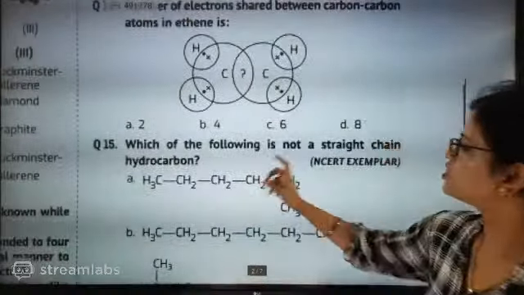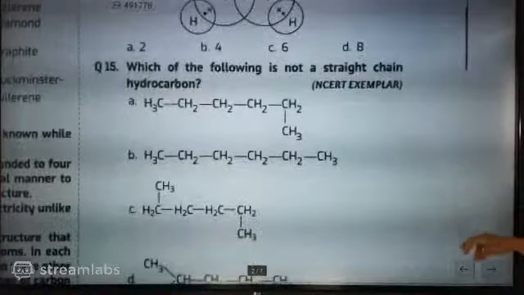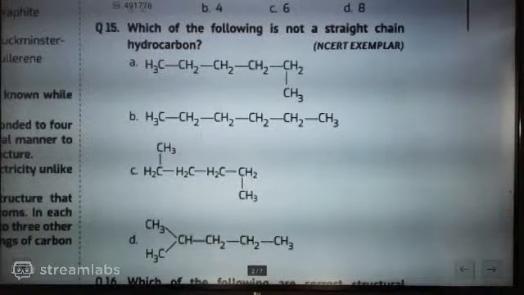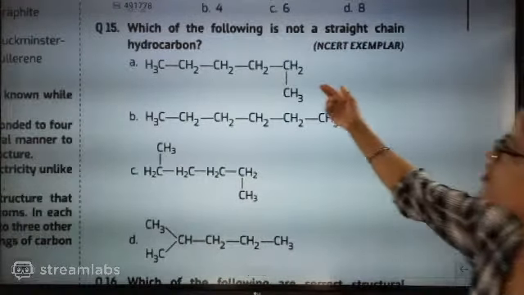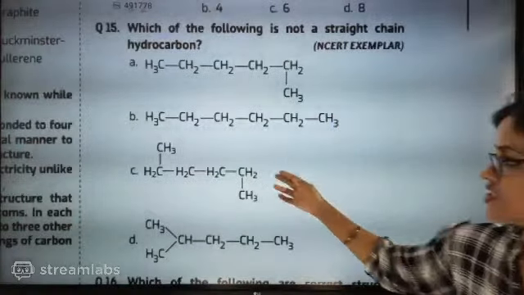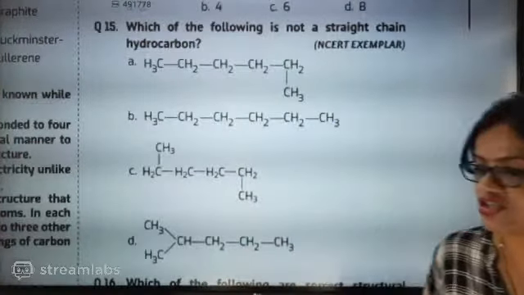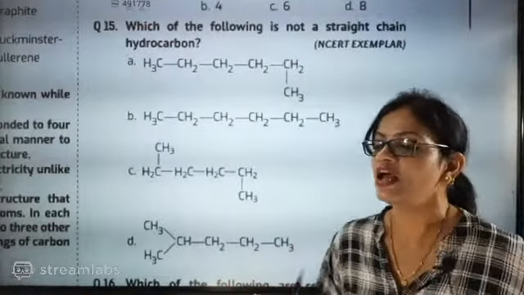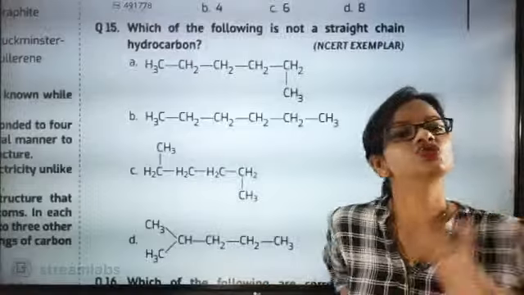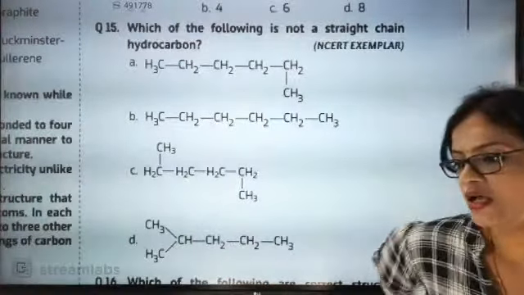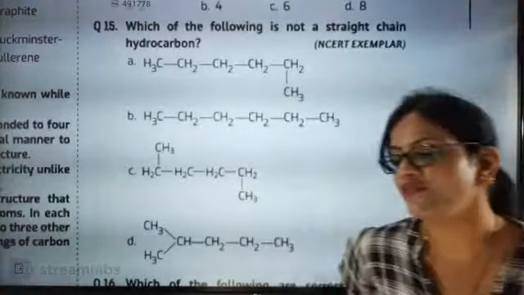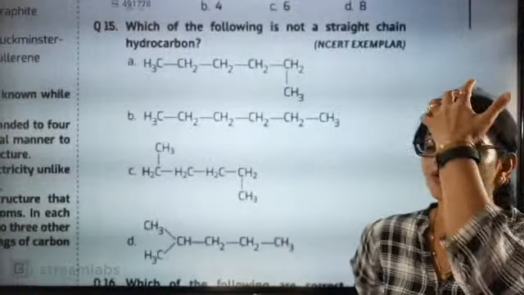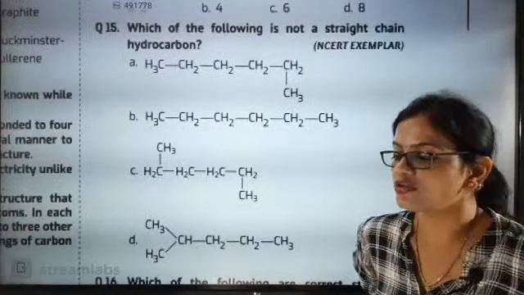Next question: which of the following is not a straight chain? Now identify which one is not a straight chain. This one, this one, this one, or this one. I think you can very nicely tell by seeing it which one is not a straight chain. You just have to identify the parent chain, and you will be able to tell which one is not a straight chain.